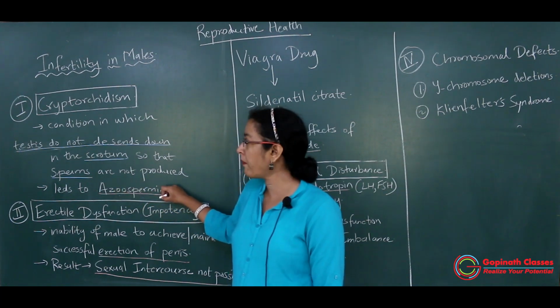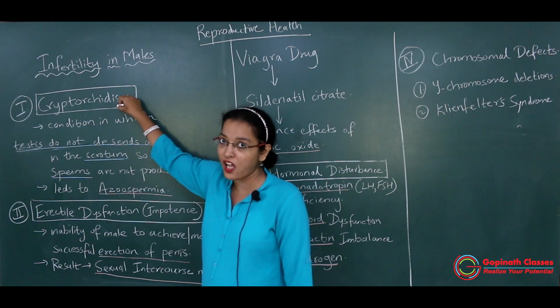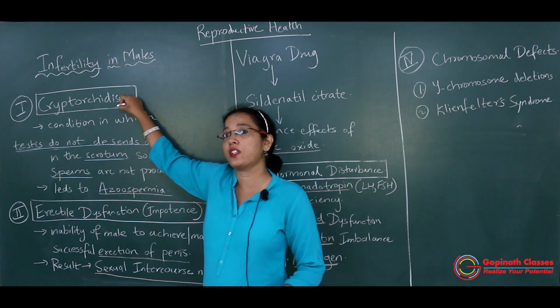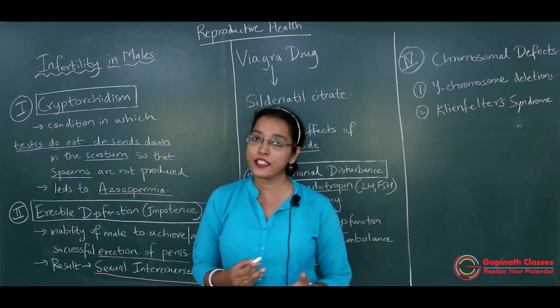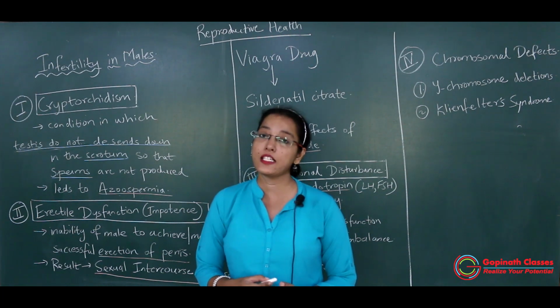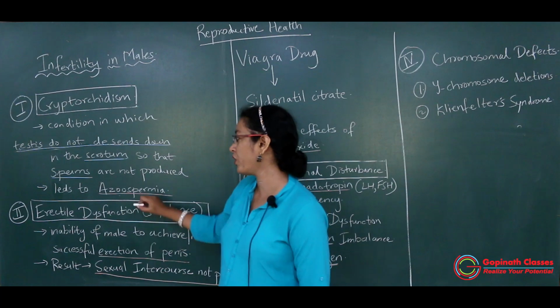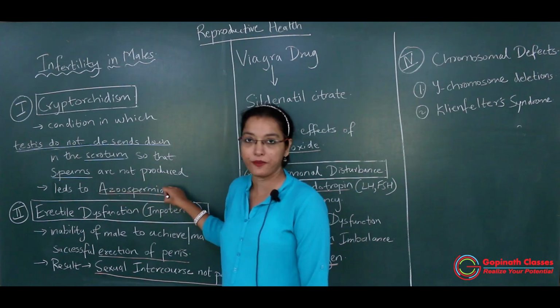Because of Cryptorchidism the temperature stays high, since the testes do not descend into the scrotal sac and remain in the abdominal cavity. Because of the high temperature sperms will not be formed, and this will lead to a condition such as azoospermia.